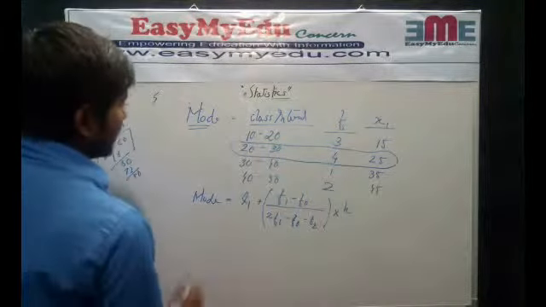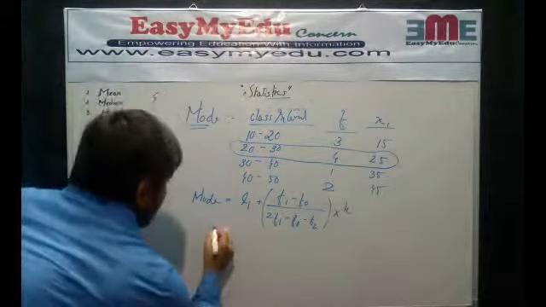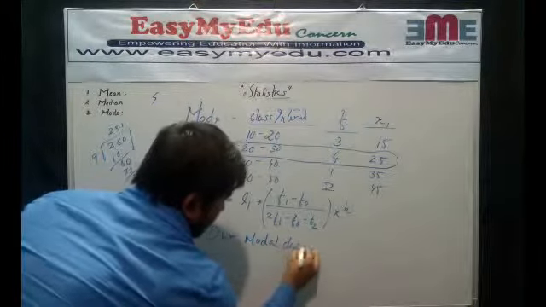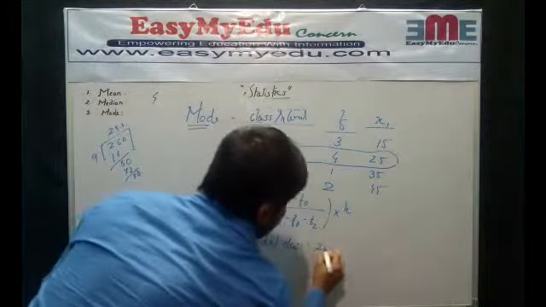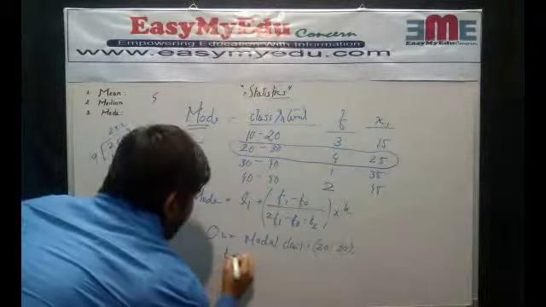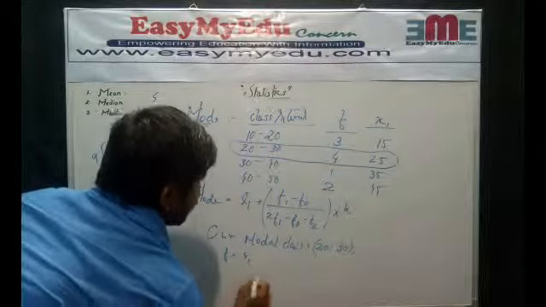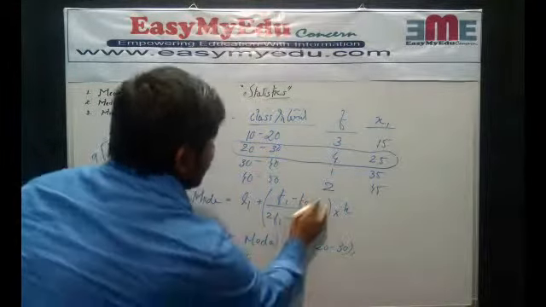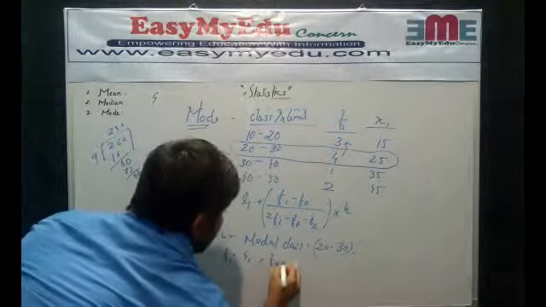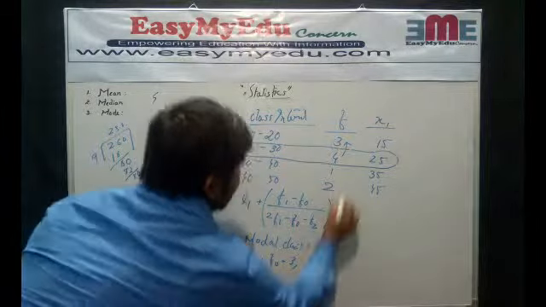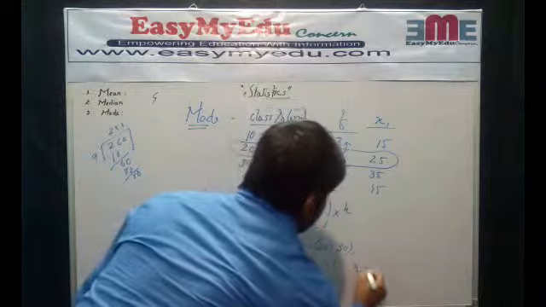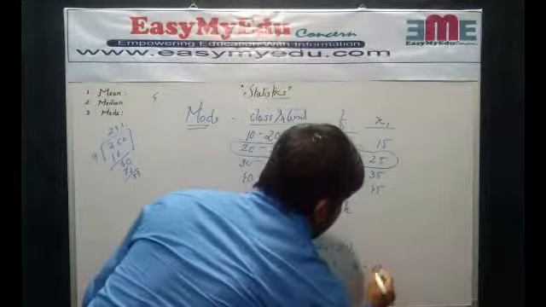So our modal class is 20 to 30. Here the frequency is 4, this is F1. F0 is the preceding frequency, 3, and F2 is the succeeding frequency, that is 1. And our height, that is our range, is 10.